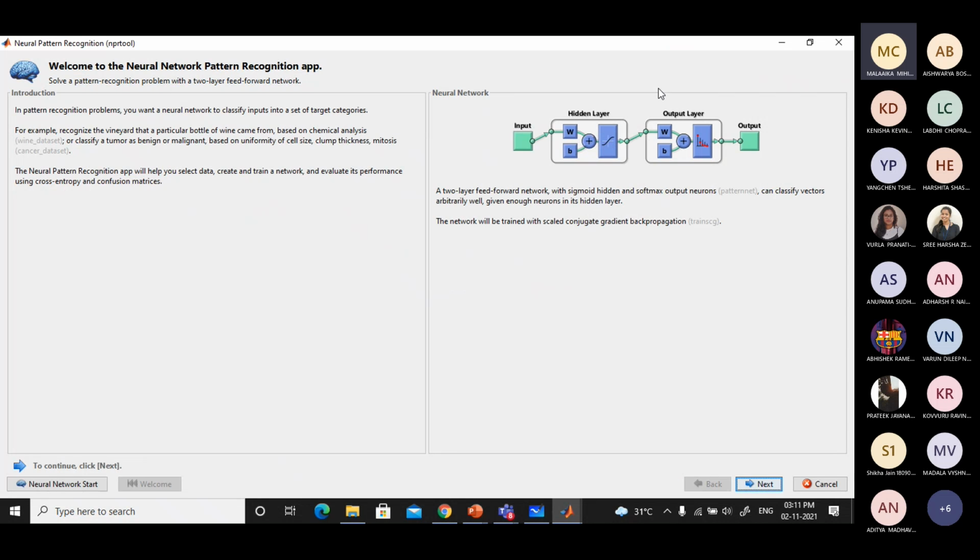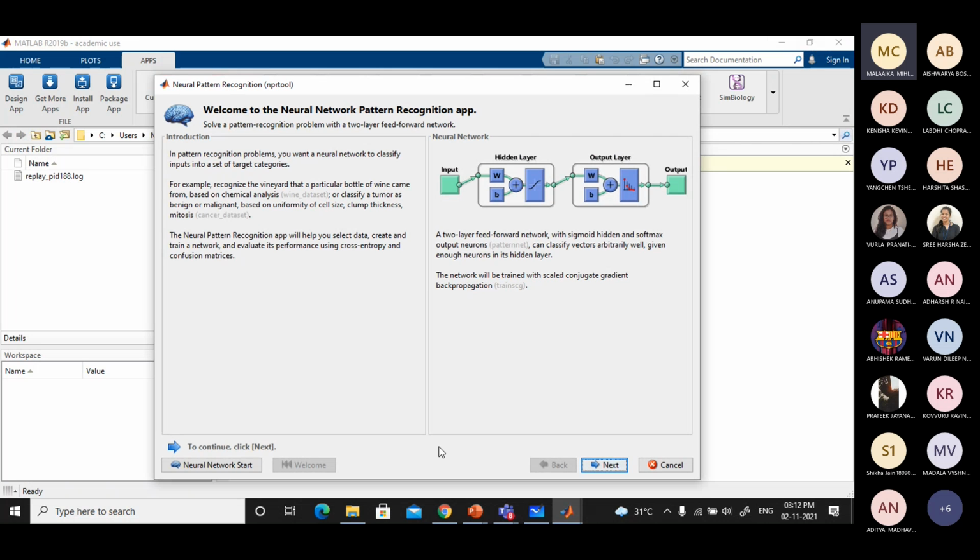Yeah, you are able to see the window of that. It is a GUI of that particular pattern recognition app. So you have easy accessibility to this app, and you can start your app here in the bottom left. Neural Network Start. Can you see my arrow? Yes, sir. It is just a Neural Network Start. You can start here and read this panel. They give some detail of input layer, hidden layer, all this, which we are discussing generally.